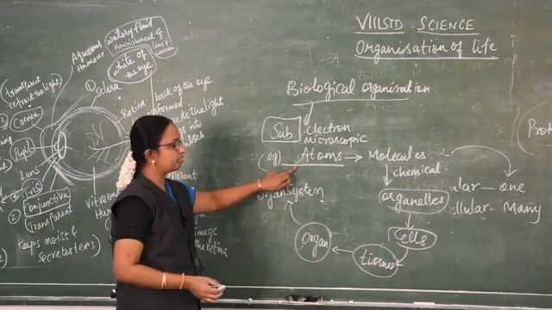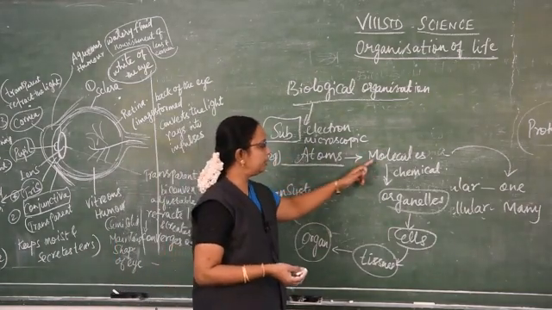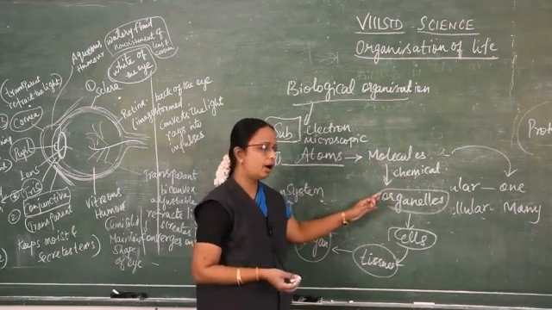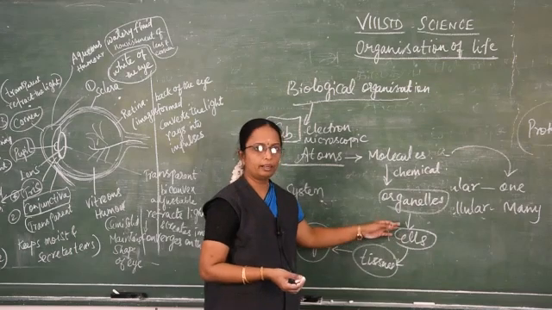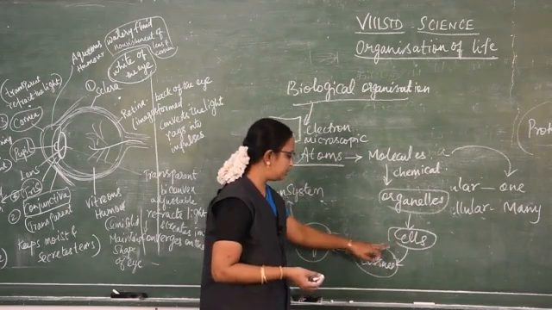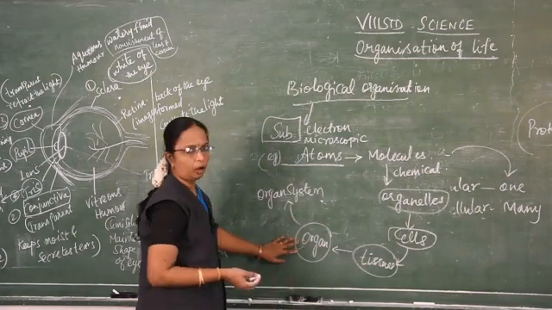So, the atoms combine together to form the molecules, and then these molecules undergo chemical reactions. What do they form? They form the organelles. Where can we find the organelles? We can find the organelles inside the cells. These cells combine together to form the tissues. The tissues form the organ.